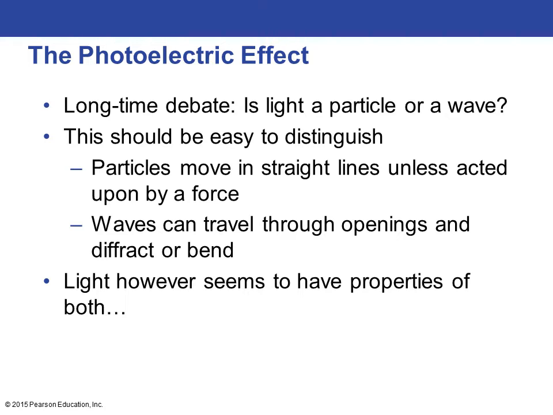Now, in theory, it should be easy to distinguish because particles move in straight lines unless they're acted upon by a force, and waves can travel through openings and diffract or bend. As we've seen with sound, it can go through a doorway and curve around the doorway, so those waves can bend, and light behaves like both of these. We'll cover in the next few slides some of the experiments they've done to show how light is a particle, and how light is also a wave.